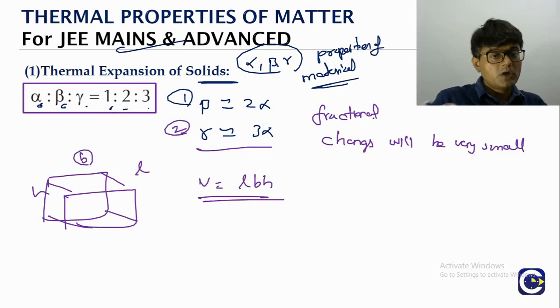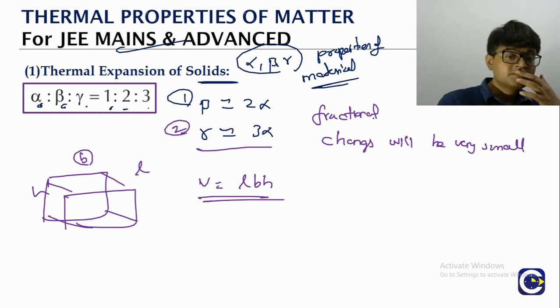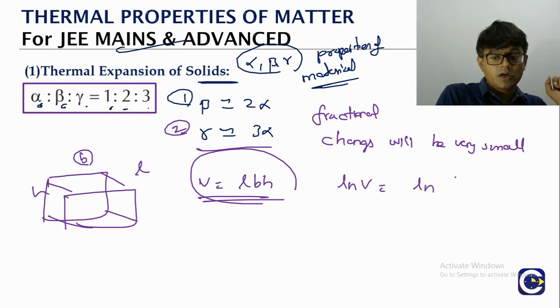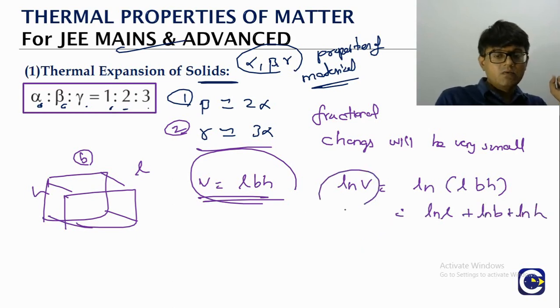Fractional changes will be small because we are dealing with the expansion of liquids, right? Which means the relation between the change of volume and the change in length, breadth and height can be expressed by using the differential relation, which is also what we call the logarithmic relation, that we will see in the error analysis topic. If you take a logarithm on both sides, I will show it here again. Ln V is equal to ln of L into B into H, which is ln L plus ln B plus ln H. If you take a derivative on both sides, the derivative of ln V is dV by V.